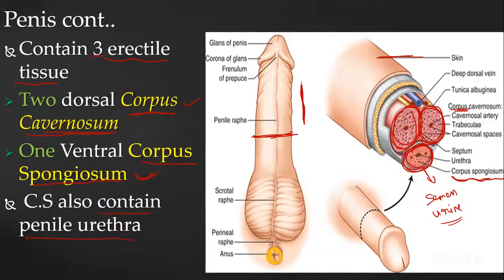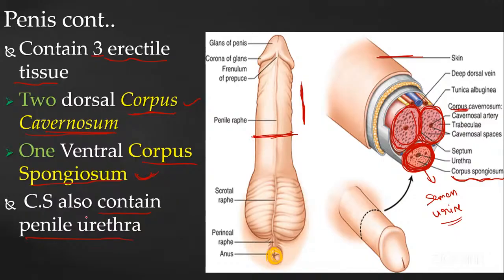What is this corpus spongiosum? It is mainly involved in the release of semen and urine. But during the erection, this is also going to be erect. But the main function of the erection is by these two, the corpus cavernosum. Okay, remember.